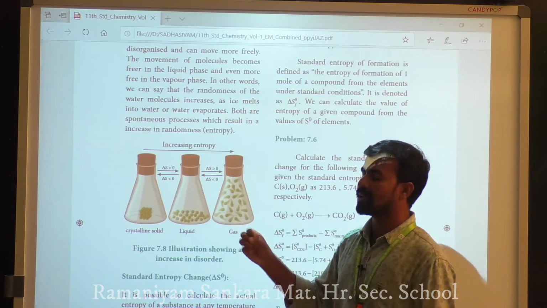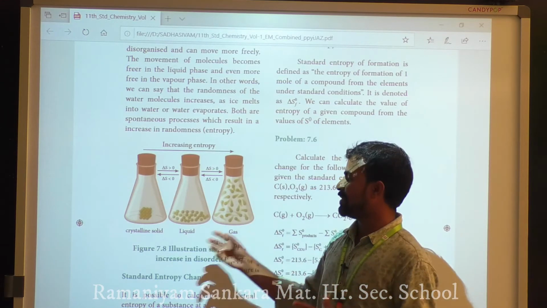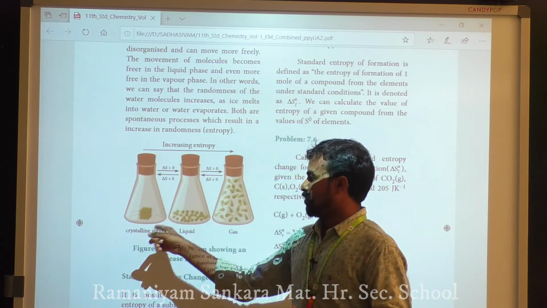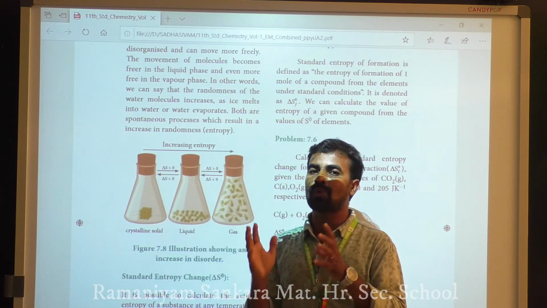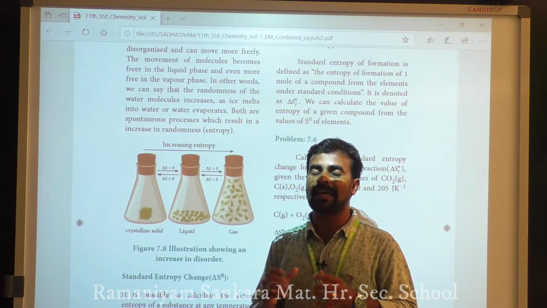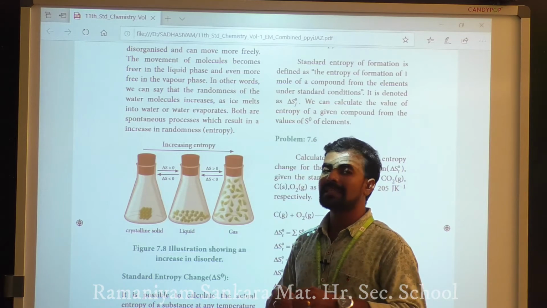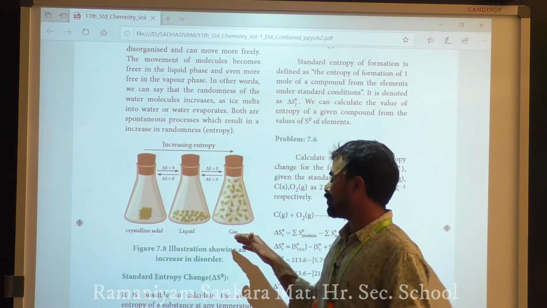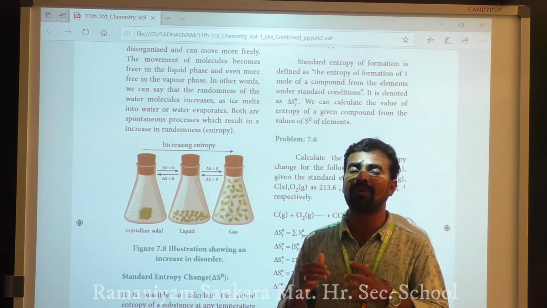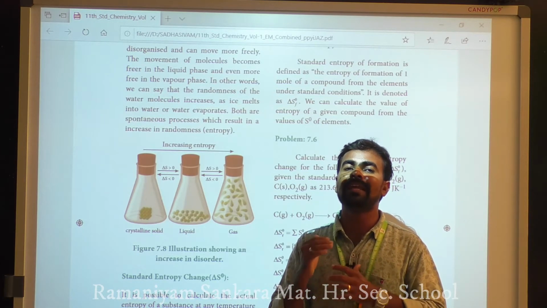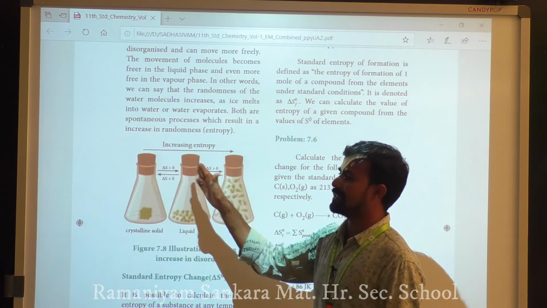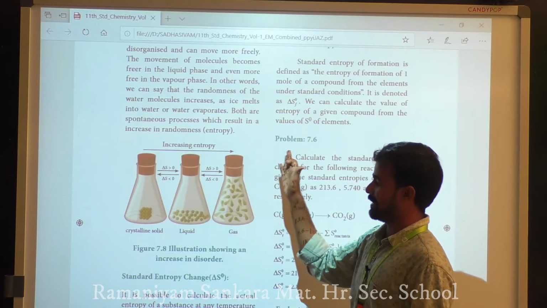The crystalline solid is closed and tightly packed. In the liquid state the molecules move more freely, and in the gaseous form they move very freely from one place to another. These three states show increasing entropy.